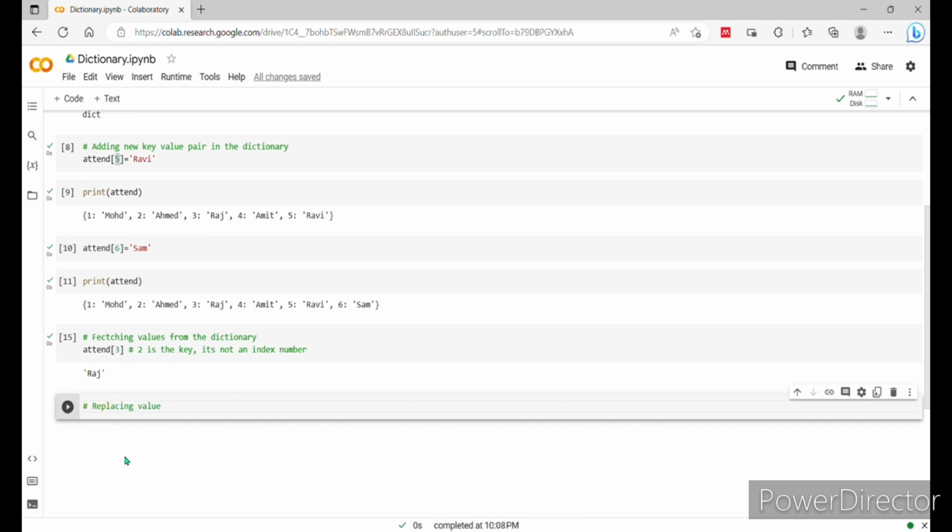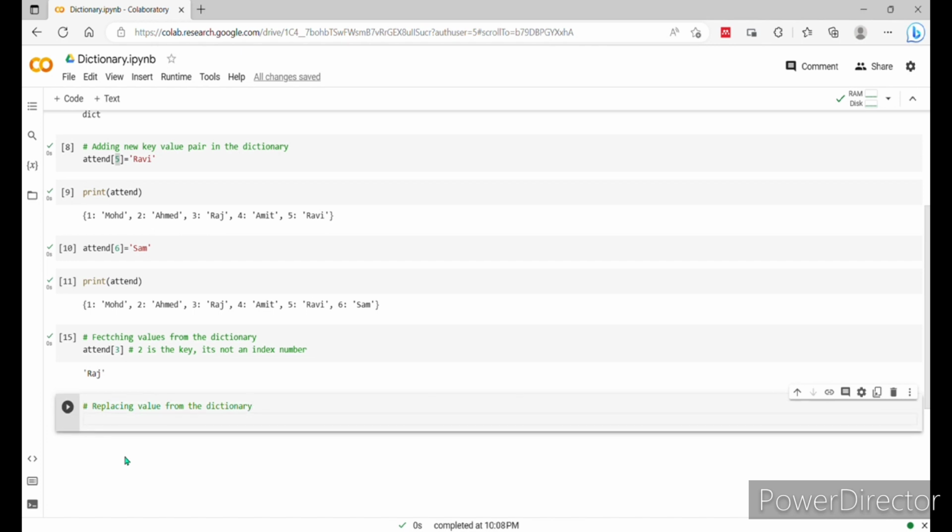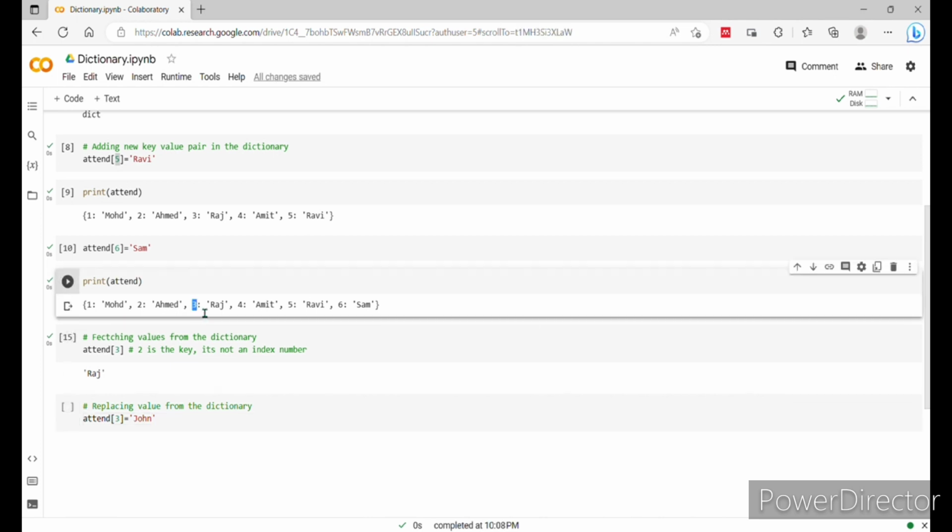So I'm writing here: replacing value from the dictionary. For this we need to use the command attend[3] is equal to John. So at the third rule number we are replacing the value from the dictionary. We'll run this code.